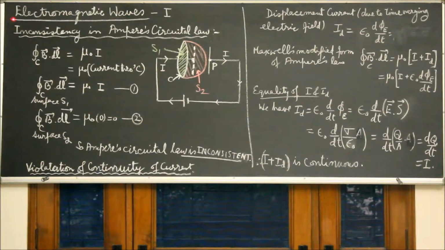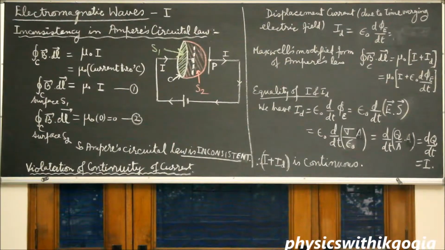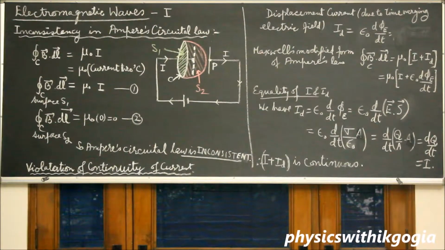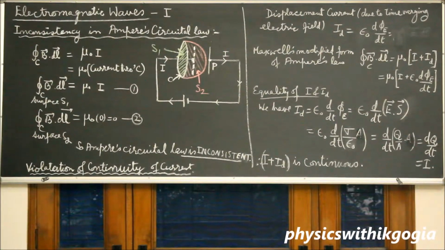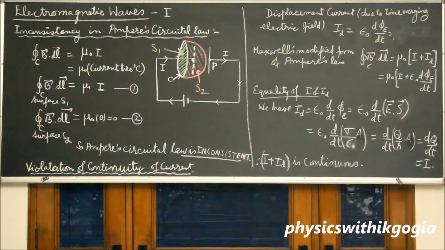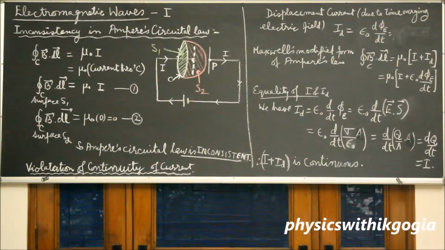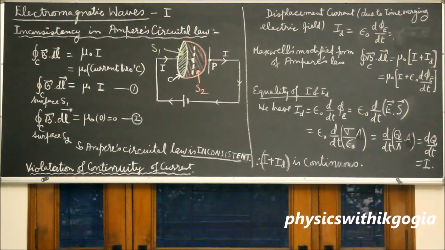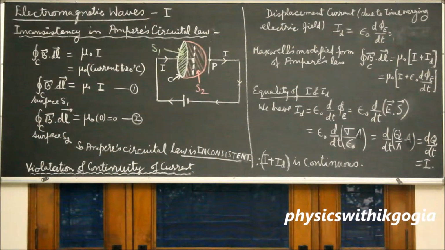In the present video titled Electromagnetic Waves Part 1, we'll see how Maxwell predicted the existence of electromagnetic waves. The electromagnetic waves, we know from our knowledge in physics, have a very broad spectrum with wavelength varying from less than a nanometer for gamma rays to a few kilometers for radio waves and power frequencies.